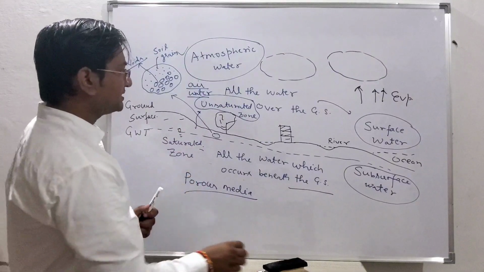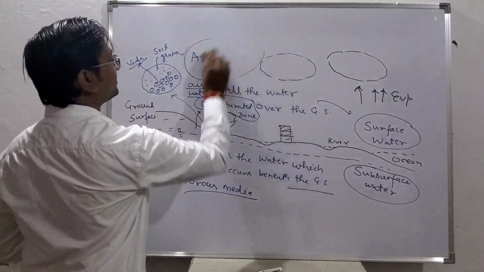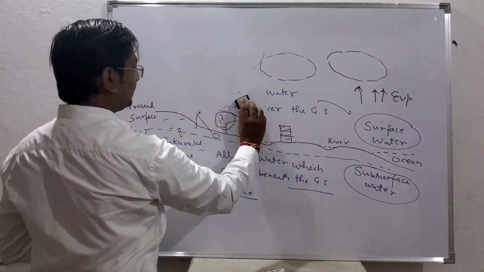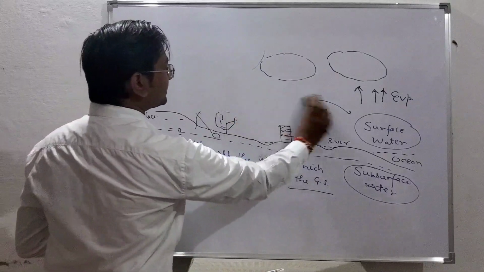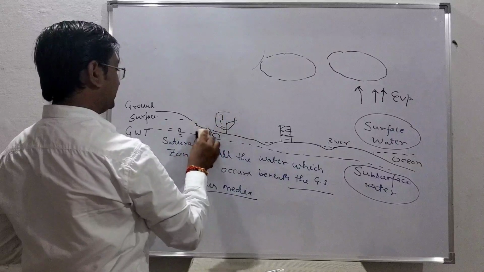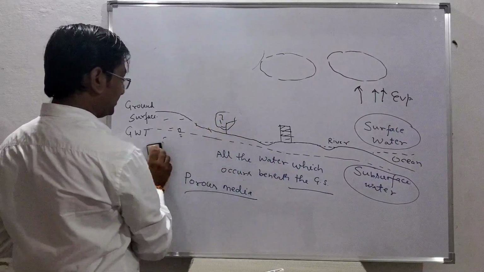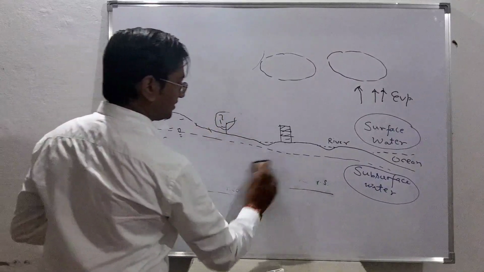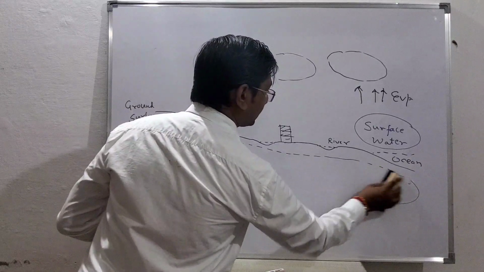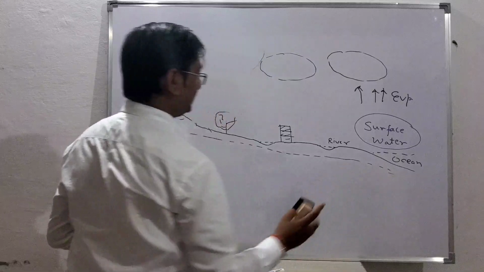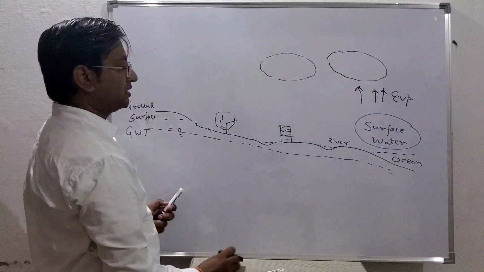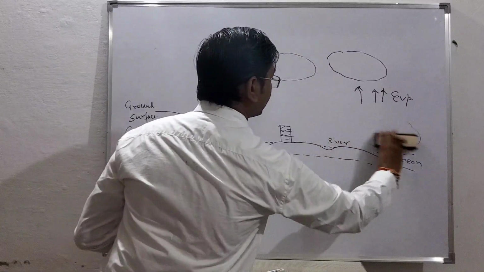Now we see one interesting thing over here. Actually, the first two units are related to surface water hydrology. So how is this cycle going on?